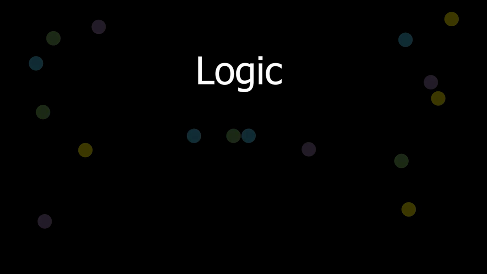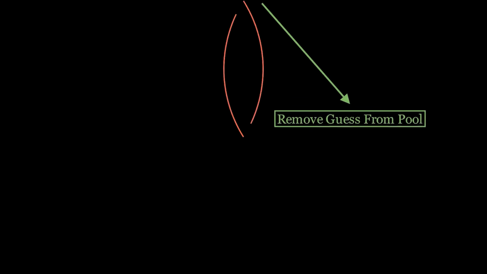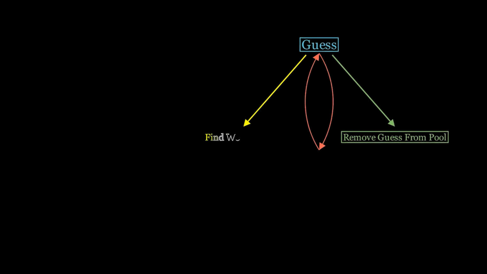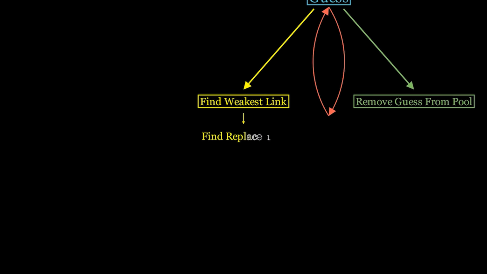The next step is to code the logic of the program. For this, I'm going to represent it in a decision tree. In summary, the algorithm first calculates its initial guess from the method described earlier. If it is correct, then hooray, we remove the words we picked from the pool and restart the tree, this time calculating the best possible guesses from a smaller pool. If it is incorrect, that sucks, we'll just guess the next most likely. However, if it is one away, the AI will search for what I've called the weakest link, finding which word, if removed, will leave the remaining group with the greatest density and conductance. Then it will find a replacement word that gives the highest density and conductance, and then it will make that guess.